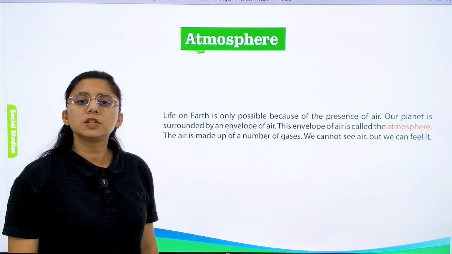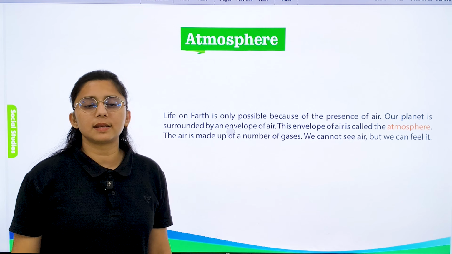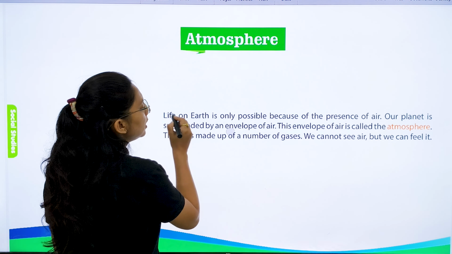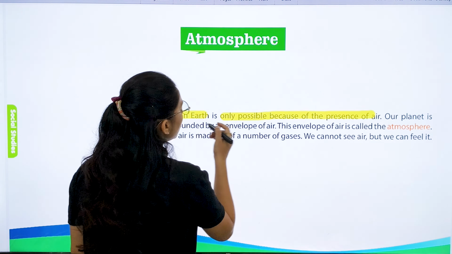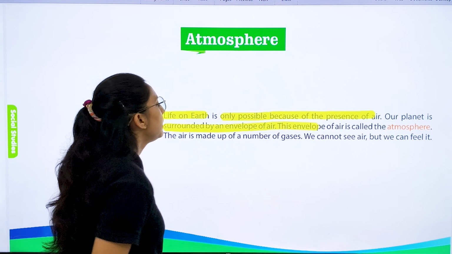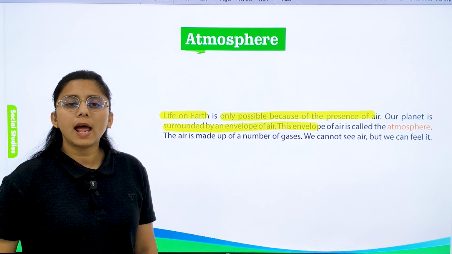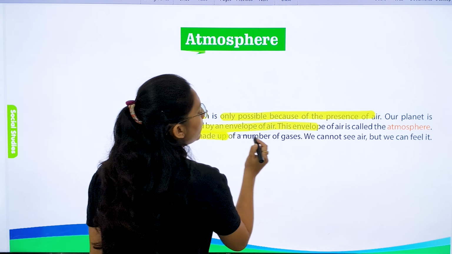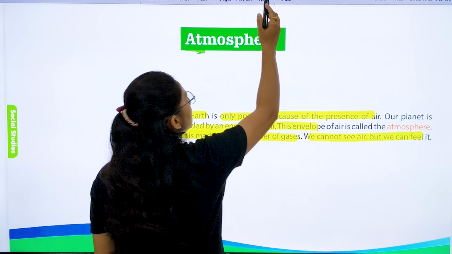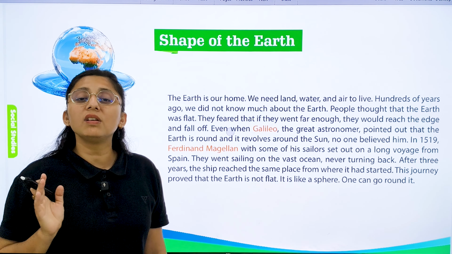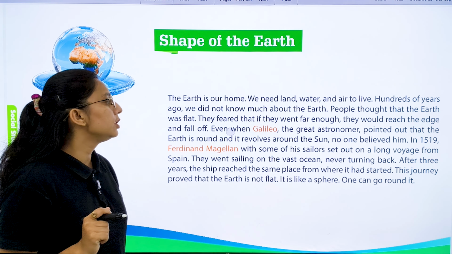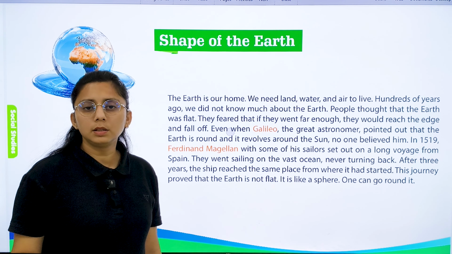Next we have the atmosphere. The blanket of air that surrounds our Earth is called atmosphere. Life on the Earth is only possible because of the presence of air. Our planet is surrounded by an envelope of air, and this envelope of air is called atmosphere. The air is made up of a number of gases. We cannot see air, but we can feel it when it moves, right? So let's study the shape of the Earth. What is the shape of the Earth?